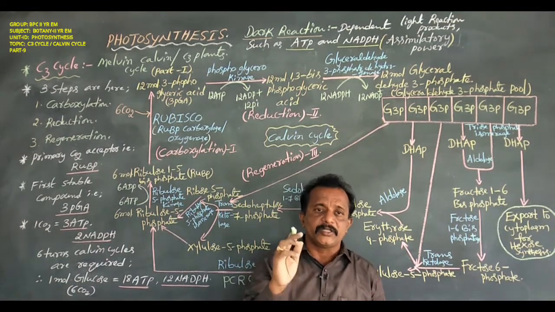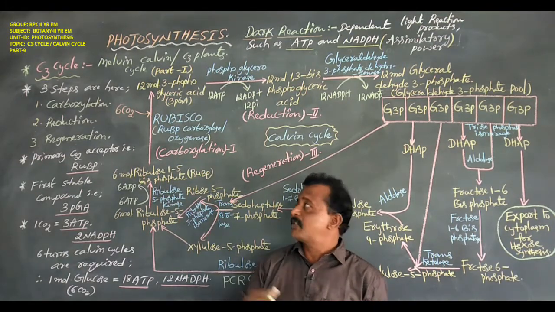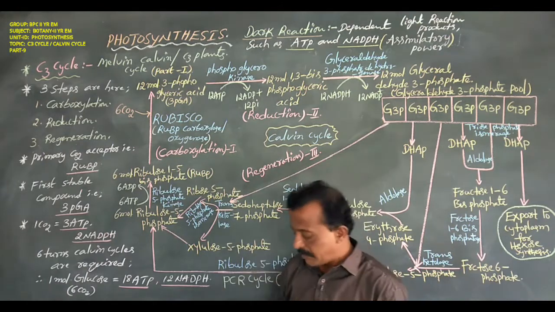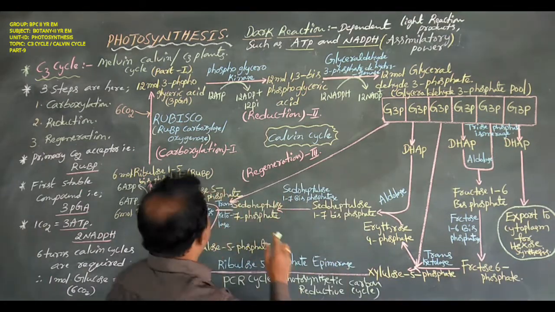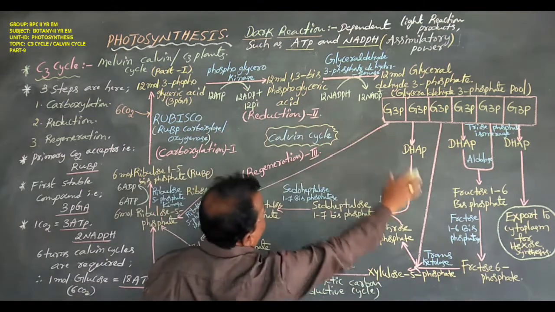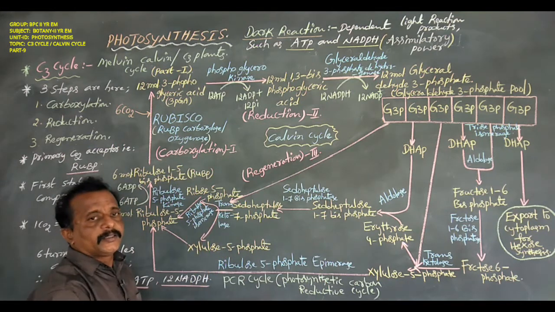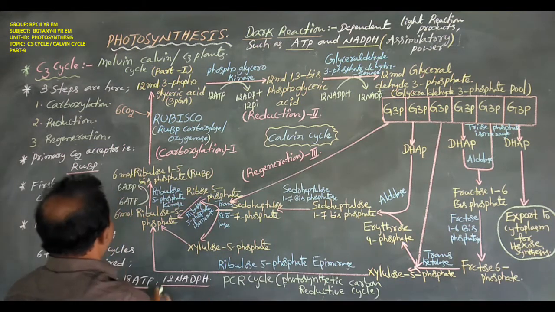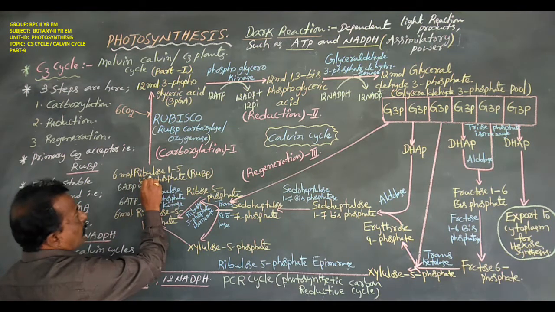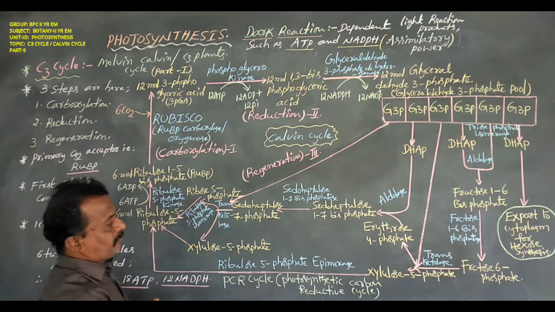Dear students, first we are going to discuss the first 2 steps: first carboxylation, second reduction. This is the C3 cycle or Melvin Calvin cycle. Already the chloroplast stroma contains 6 molecules of ribulose 1,5-bisphosphate.